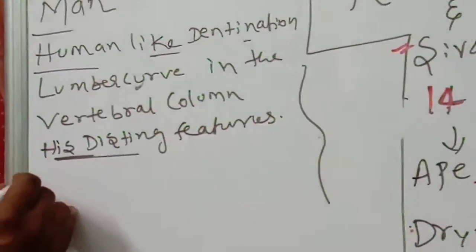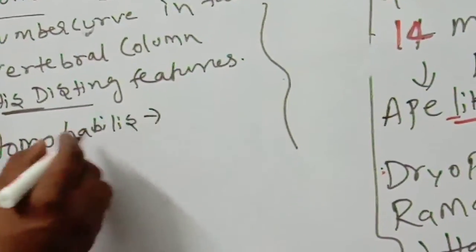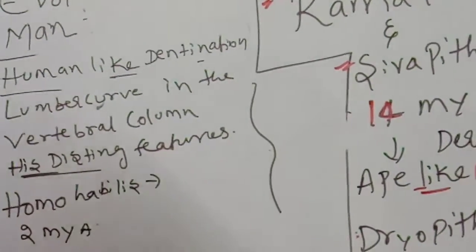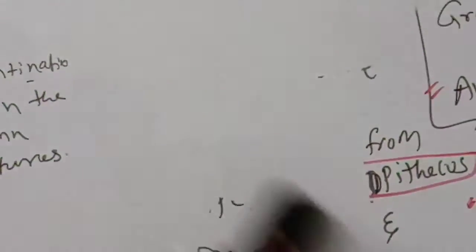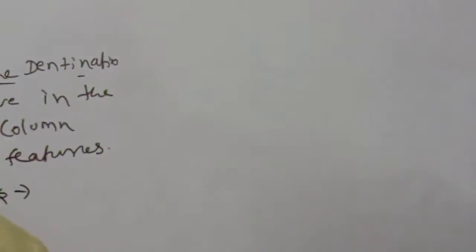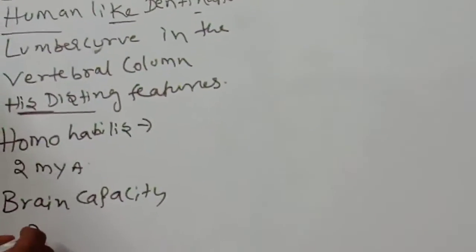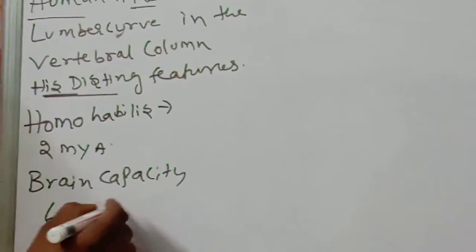Next come to Homo habilis. Homo habilis lived 2 million years ago. Their brain capacity was 650 to 800 cc.